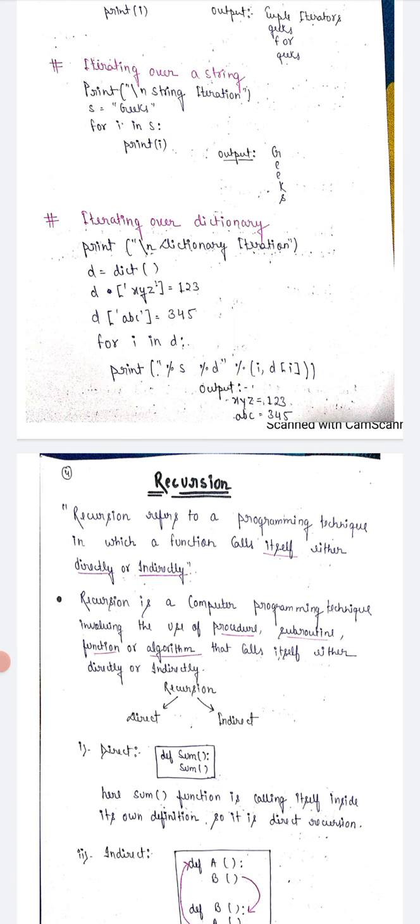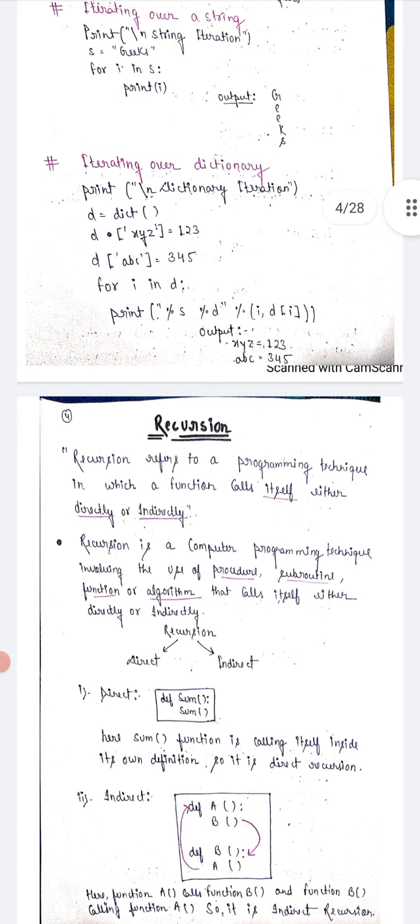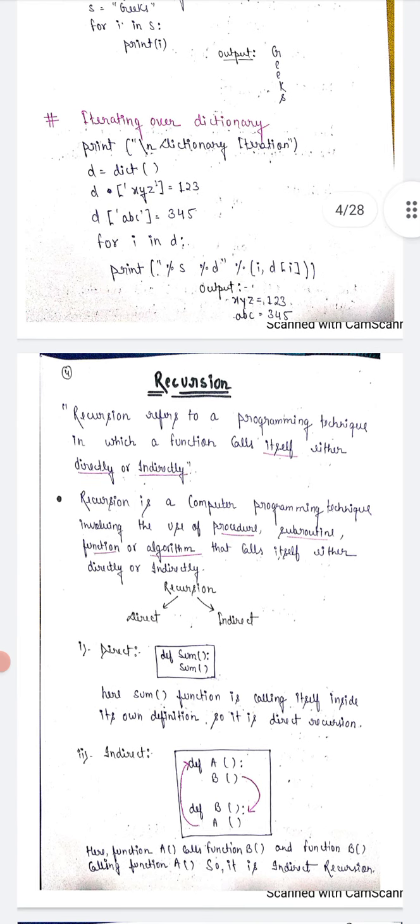It means we use the function again and again in the program to execute our code and get our output. Recursion refers to the programming technique in which a function calls itself, directly or indirectly. Recursion is a computer programming technique involving a procedure, subroutine, function or algorithm that calls itself, either directly or indirectly.